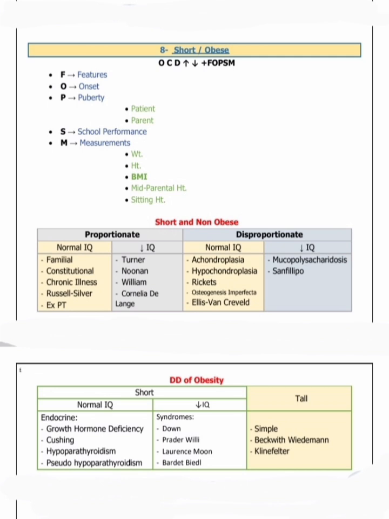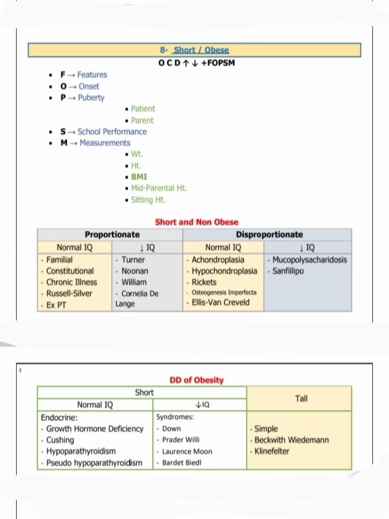So remember this: familial short stature, constitutional delay of short stature, and any chronic illness we keep in our differential diagnosis. When IQ is decreased, that is a syndromic feature like Turner syndrome, Noonan syndrome, Williams syndrome, Cornelia de Lange syndrome. Among them, once Turner syndrome comes up with short stature history, remember that in Turner syndrome we also know of delayed puberty and some features.